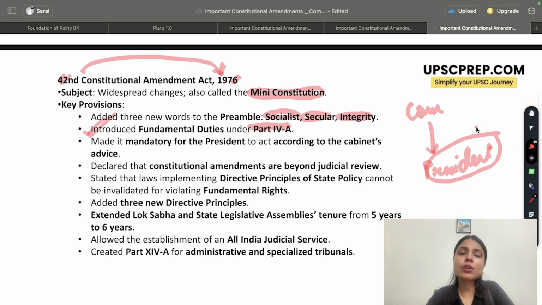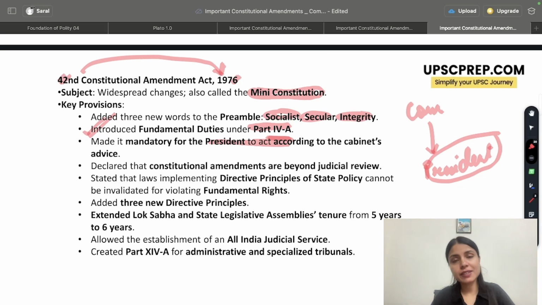This was absolutely resolved by the 42nd Amendment Act, and it was said whatever advice will be tendered to the president, look at the use of the word, the president must act in accordance to that advice. So you no longer had the discretion or any kind of ambiguity to decide whether the advice has to be agreed to or not.